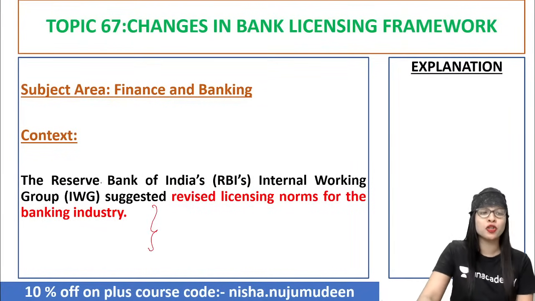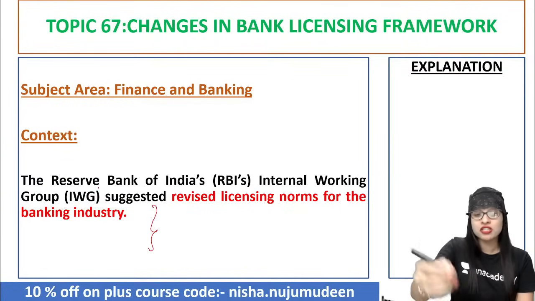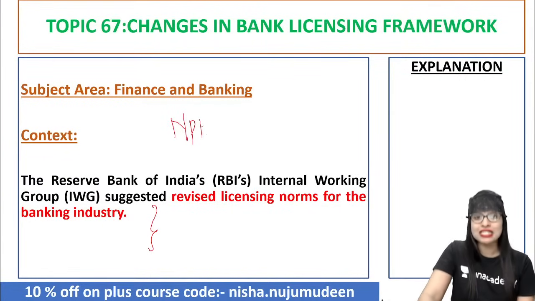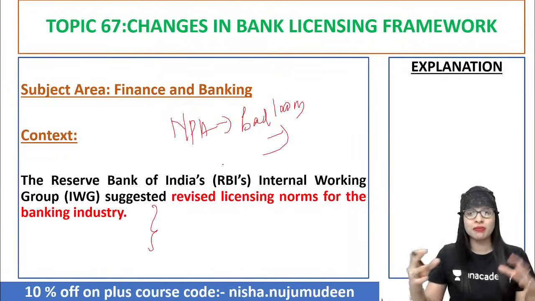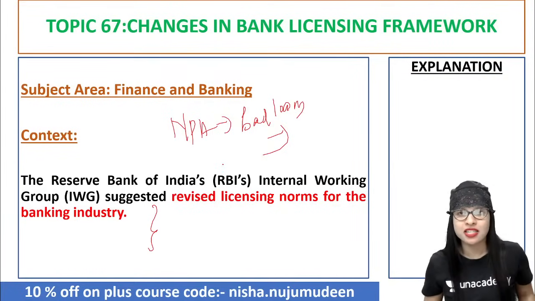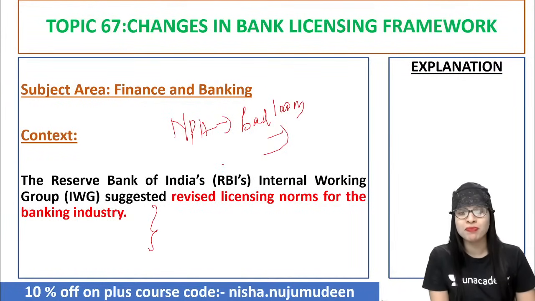Now you can connect. I think Nagendra in the class asked regarding NPA, right? You can connect this to that topic. The non-performing assets, in simple terms called bad loans. What are they? Let's take the case of Vijay Mallya, or let's say Nirav Modi, the big looters of our country, I can say. Both looting, right? What did they do? They took crores of money from the public sector banks. They never repaid even the interest.